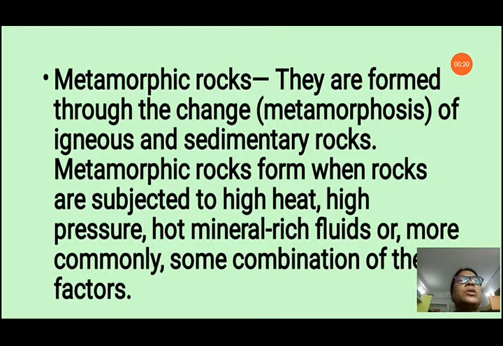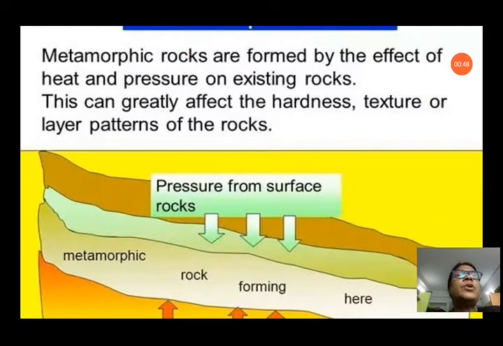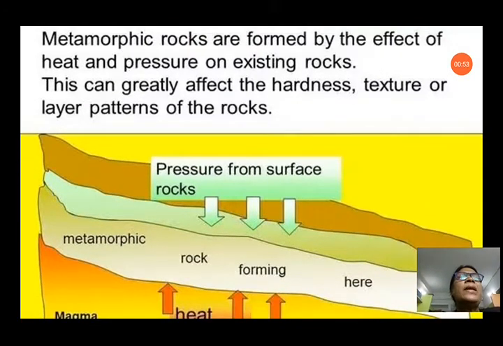When rocks are subjected to high heat and high pressure, hot mineral rich fluids, or more commonly some combination of these factors, they all change the present igneous and sedimentary rock into metamorphic rock. So, let us see about the metamorphic rock formation. Metamorphic rocks are formed by the effect of heat and pressure on existing rocks.